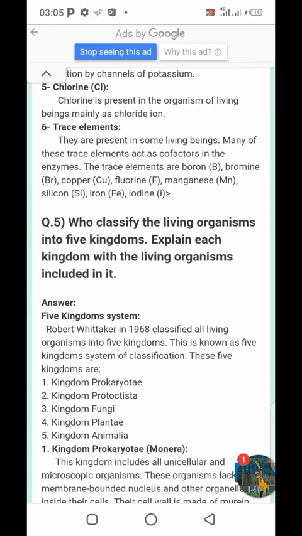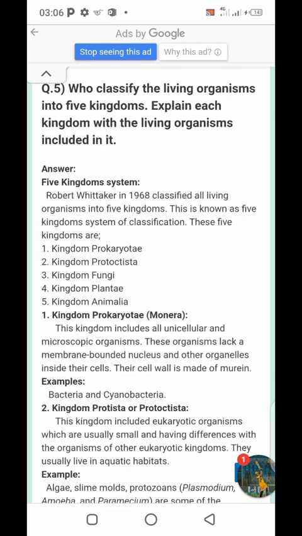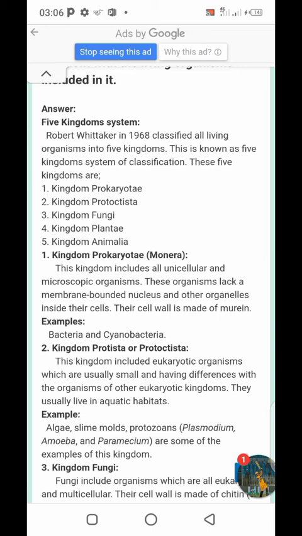Who classified the living organisms into 5 kingdoms? Explain each kingdom with the living organisms included in it. So, the 5 kingdom system was given by Robert Whittaker in 1968. Sometimes there is confusion, so we can also write 1969, that he classified all living organisms into 5 kingdoms. This is known as the 5 kingdom system of classification. These 5 kingdoms are kingdom prokaryotes, kingdom protista, fungi, plantae, and animalia. Kingdom prokaryotes we can also call kingdom monera.